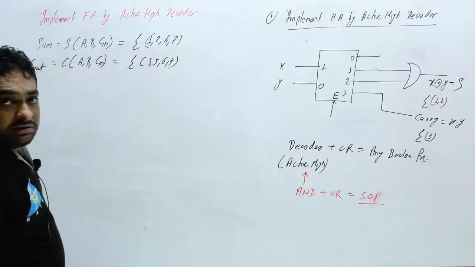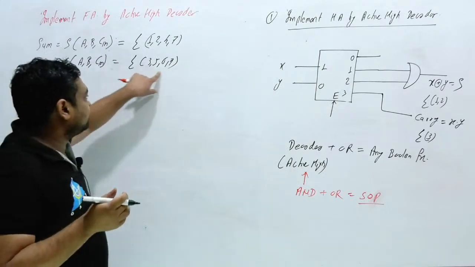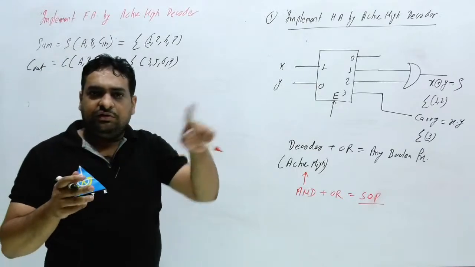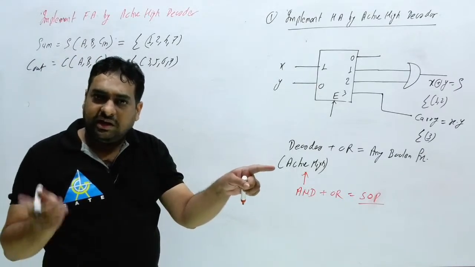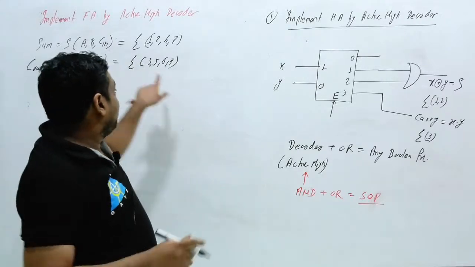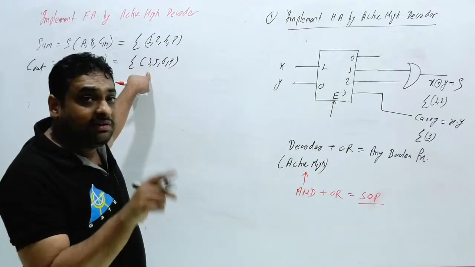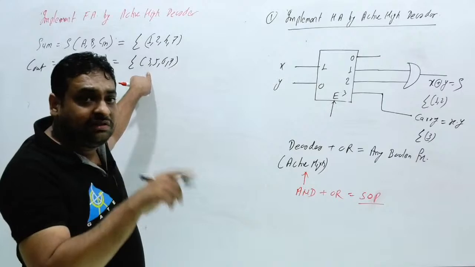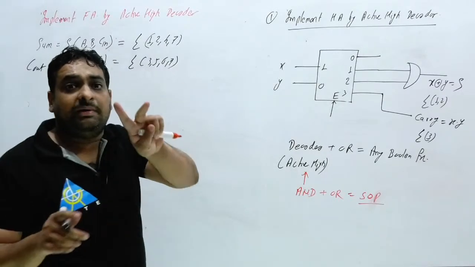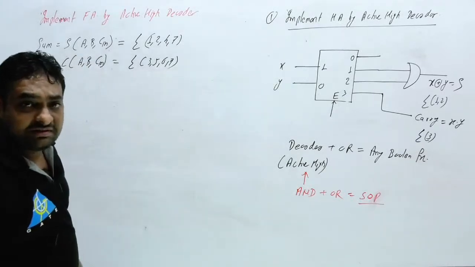Clear? 3, 5, 6, 7, you should remember this. In previous classes I already told you, if you forget 3, 5, 6, 7, just remember the majority gate. In 000, 0 is the majority; in 001, again 0 is the majority; in 010, again 0; but in 011, which is 3, 1 is the majority. So the first term is 3. In 100, again 0 majority; in 101, which is 5, 1; 110 is 6, 1; and 111 is 7, 1. So for 3, 5, 6, 7 you get two or three ones. By majority input you can remember this if you forget.